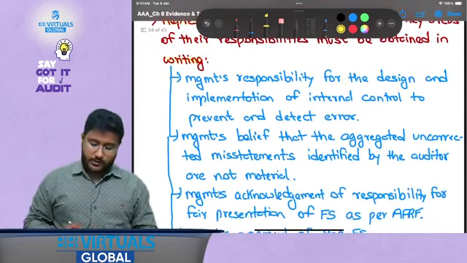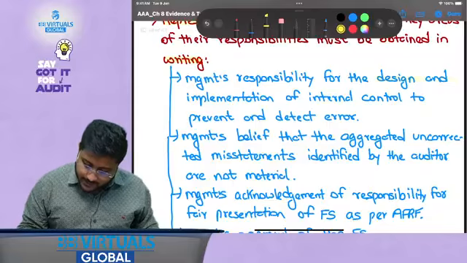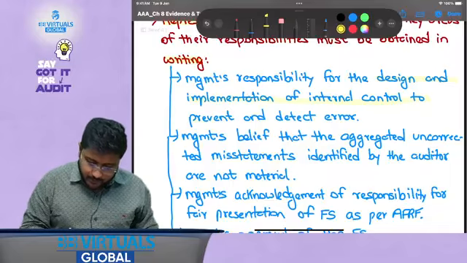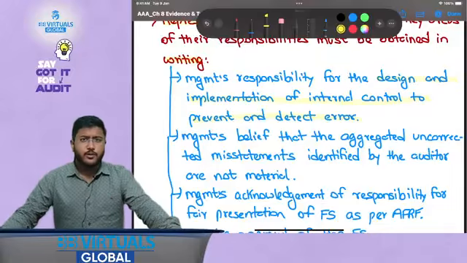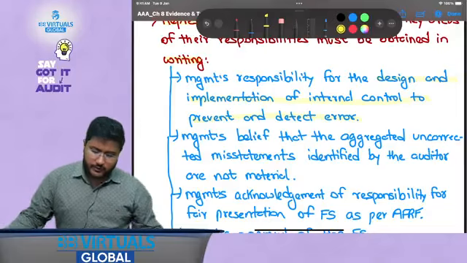So what are the responsibilities? Management responsibilities for the design and implementation of internal controls to prevent and detect fraud. Did we understand it? Yes, we covered it under ISA 240, right? Auditor's responsibilities relating to fraud in an audit of financial statements.